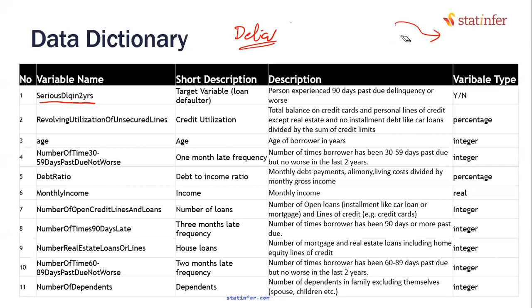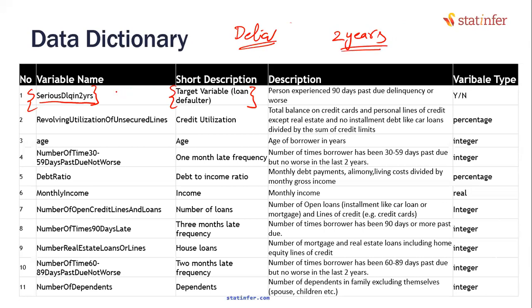For 3 months if you did not pay, or for 6 months if you did not pay, then you will be put under serious delinquency. Here, serious delinquency, actually it is a target variable. We have to predict people who are seriously delinquent. This data, in the description they told that this is 2 years data.